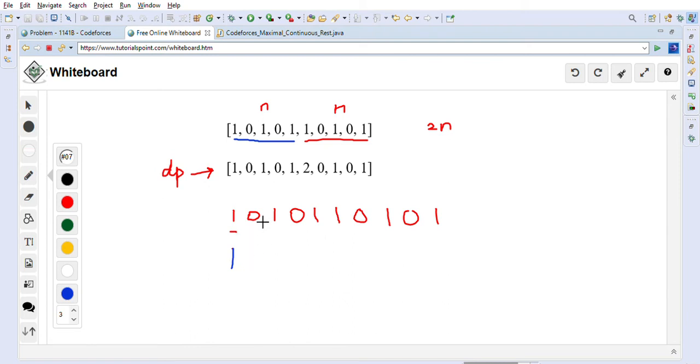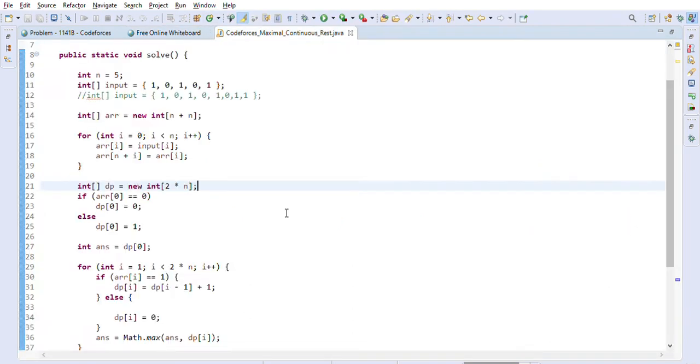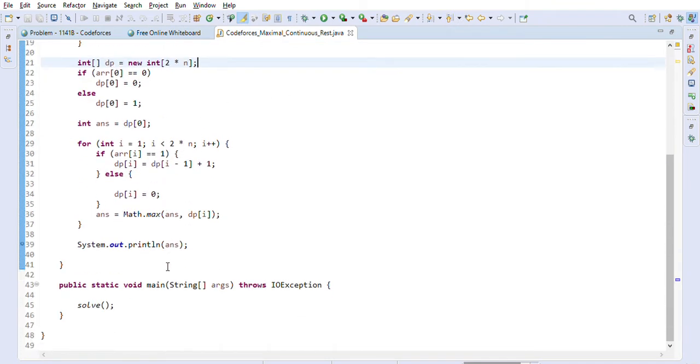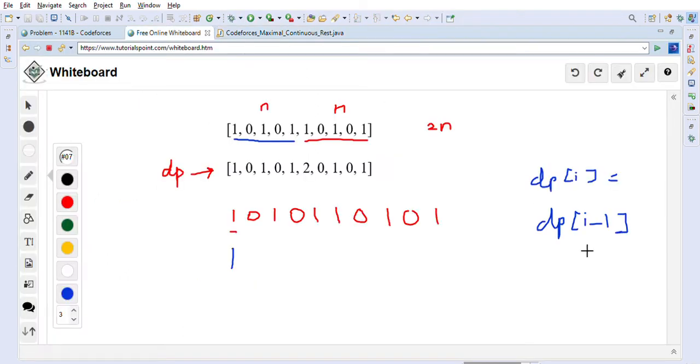So as you can see, dp of I is equal to dp of I minus 1 plus 1 we have to do, right? If it is 1, it will be plus 1 in case of 1, otherwise it will be just dp of I minus 1 in case of 0, right? As you can see here.